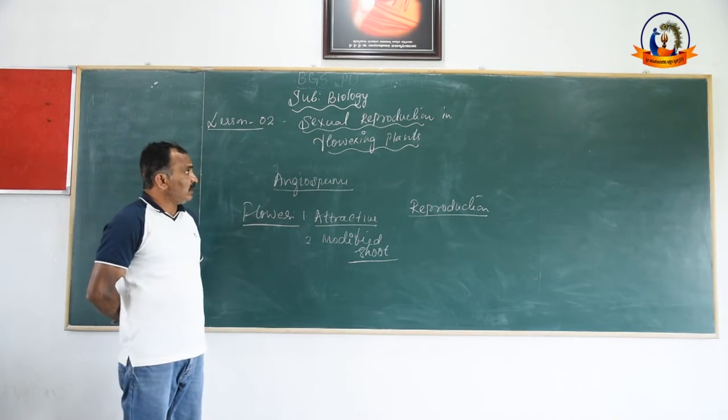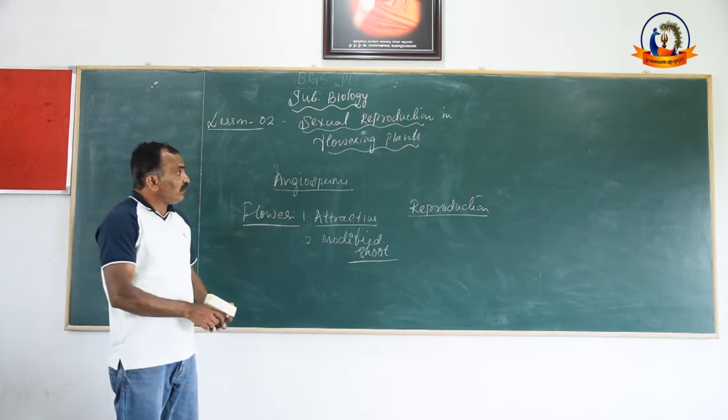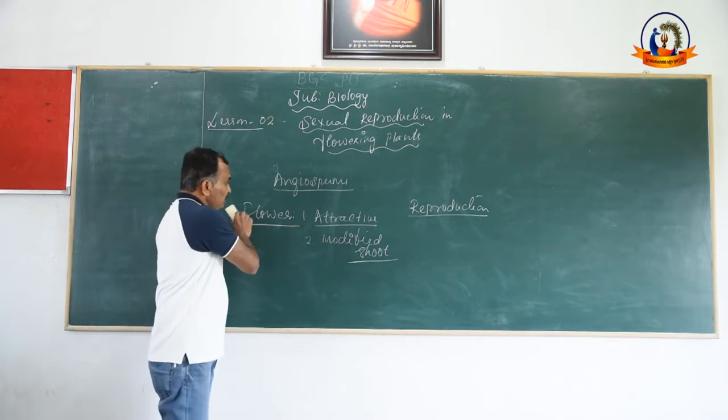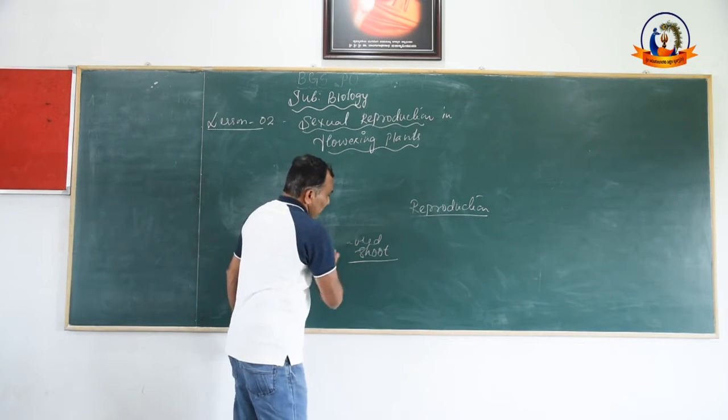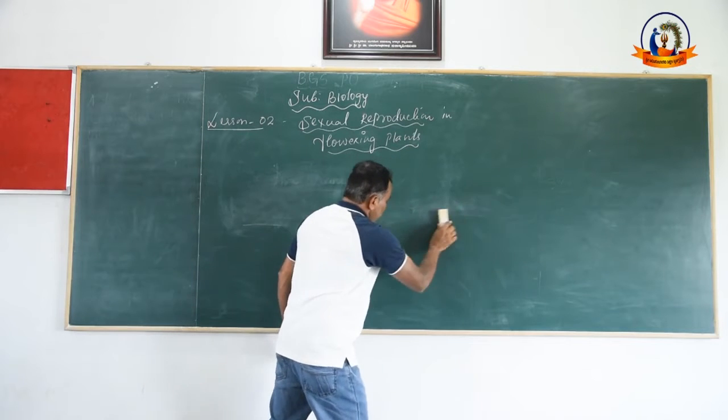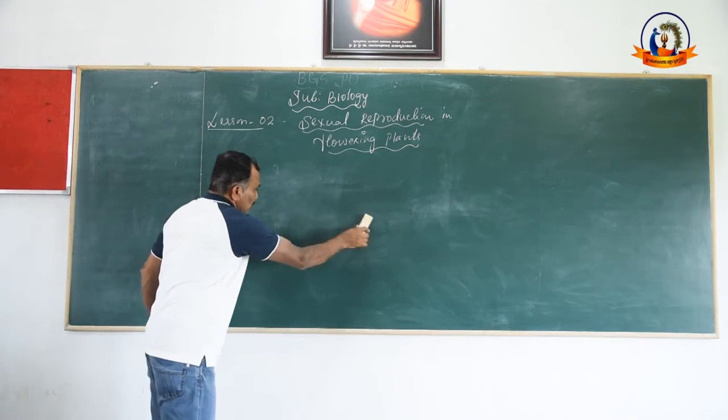The lesson is about sexual reproduction in flowering plants, so flower is meant for sexual reproduction.